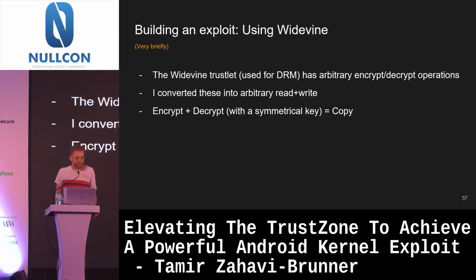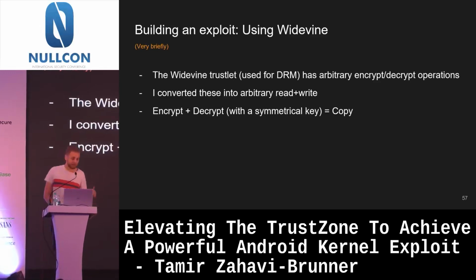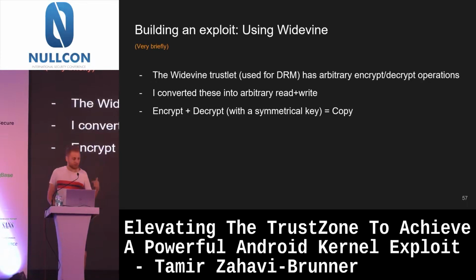But eventually, I did manage to activate some functionality, which is basically 2 different functionalities, one for encrypt and one for decrypt. What I know about them is that they both use the same symmetrical key. And if you think about it, if you can encrypt and then decrypt memory using the same symmetrical key, it basically equals copy, right? It's just a harder way to do copy. So this is enough to copy memory from one place to another.